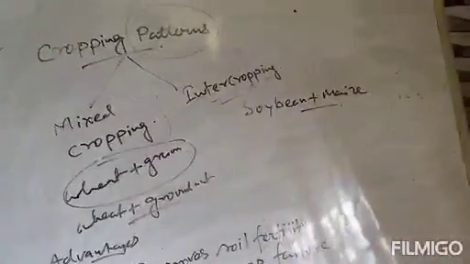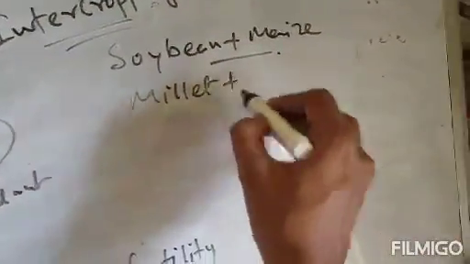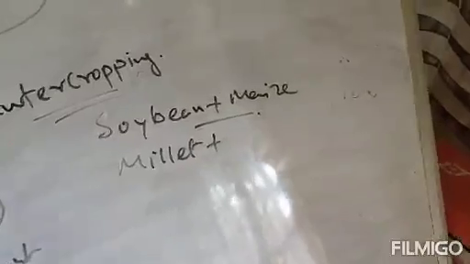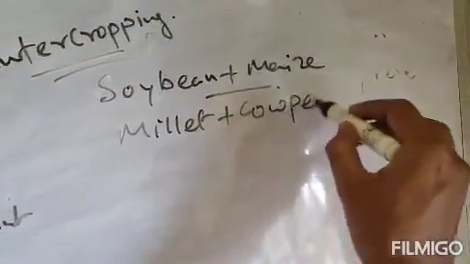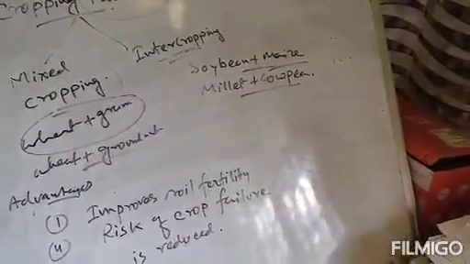Also, you can grow millet plus cowpea simultaneously because these pairs have different requirements. Clear? This is called intercropping, where two or more crops are grown simultaneously on the same piece of land but in a definite pattern.